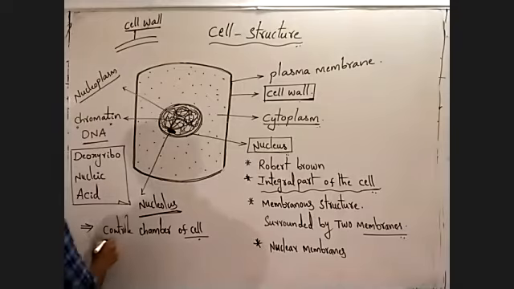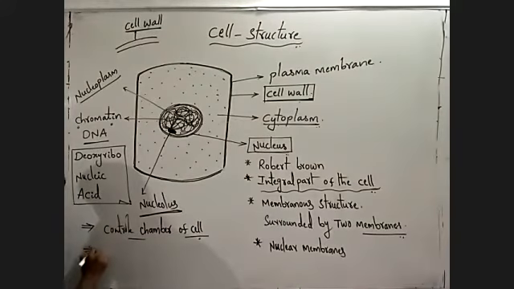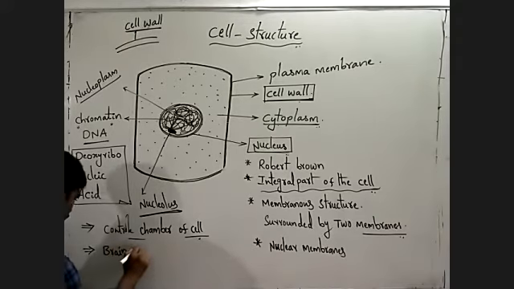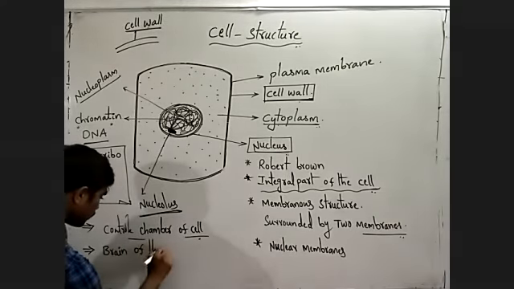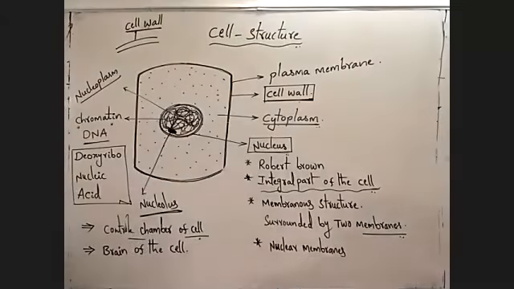That is why it is also called the control chamber of the cell and the brain of the cell. Okay, observe all the important points.